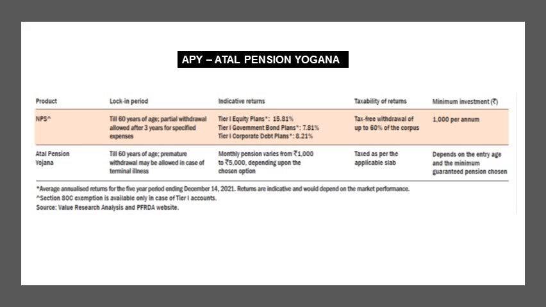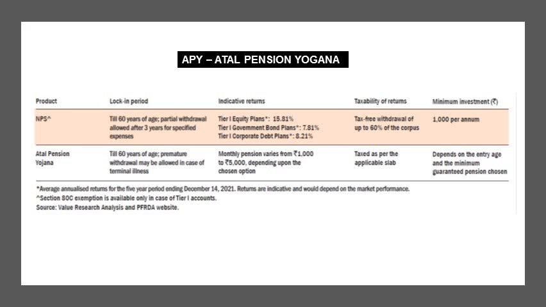There are different tiers like tier 1 equity plans, tier 1 government bond plans, and tier 1 corporate debt plans. Each tier has a different percentage of returns. For example, tier 1 equity plans around 15.81%, tier 1 government bond plans 7.81%, and tier 1 corporate debt plans 8.21%.